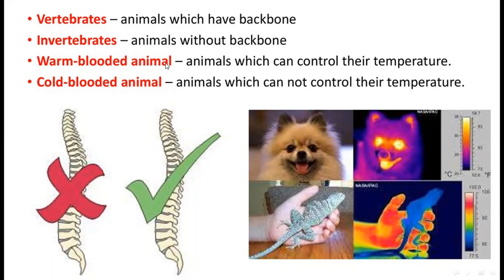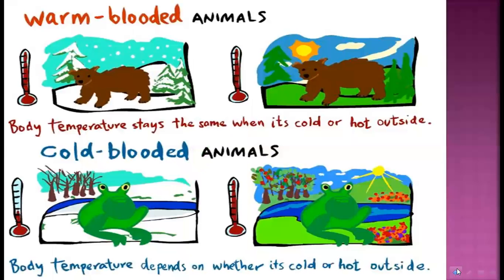Warm-blooded animals maintain a constant body temperature. This means that they do not depend upon the temperature of their environment. So you must remember that warm-blooded animals can control their temperature and cold-blooded animals cannot control their temperature. So let's discuss in detail.